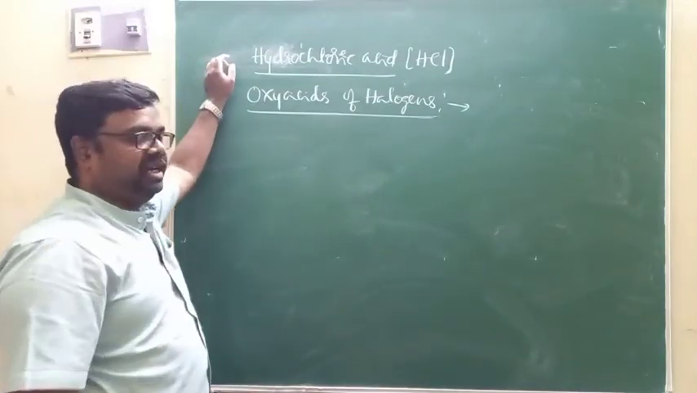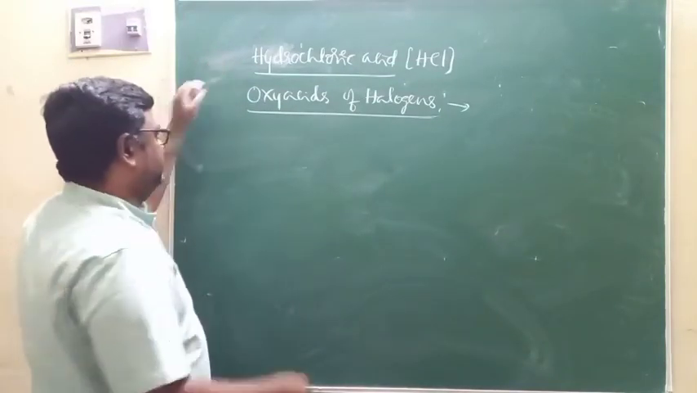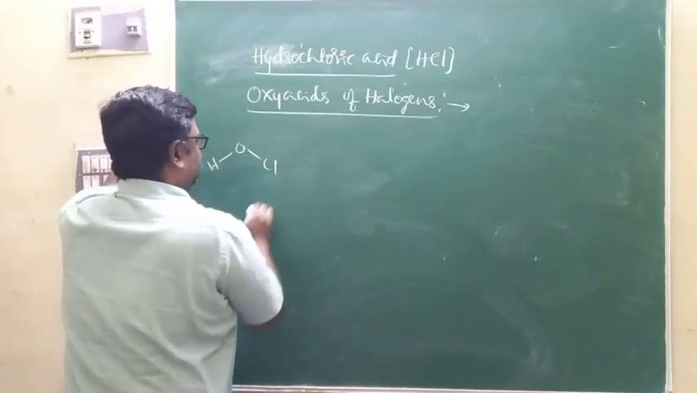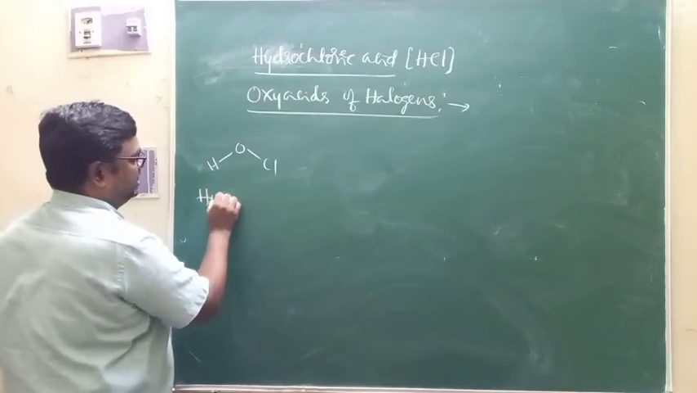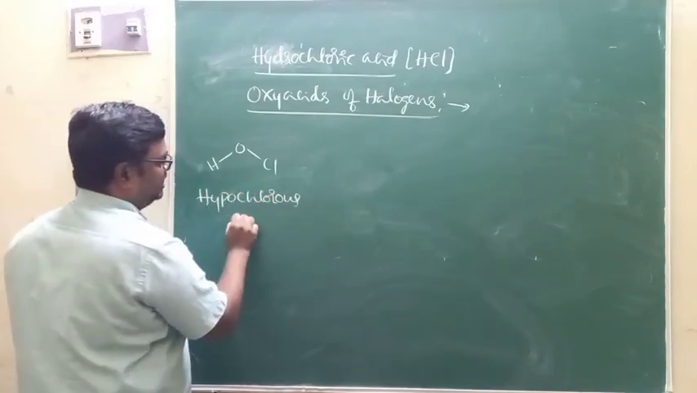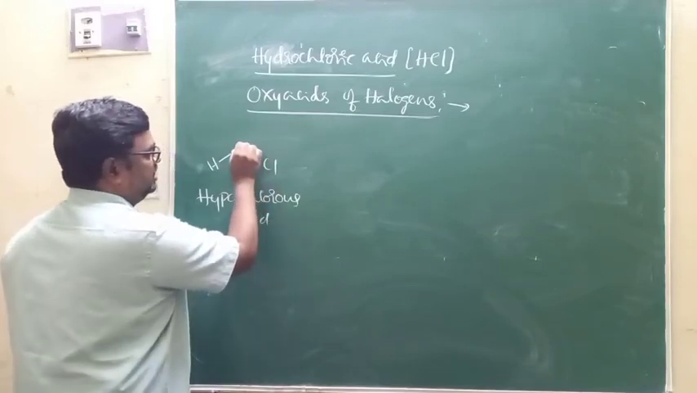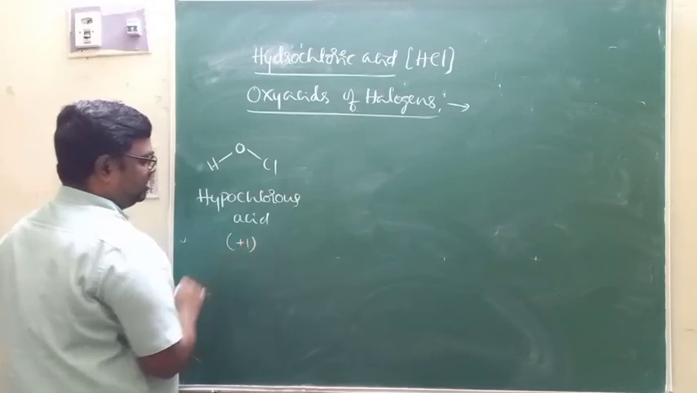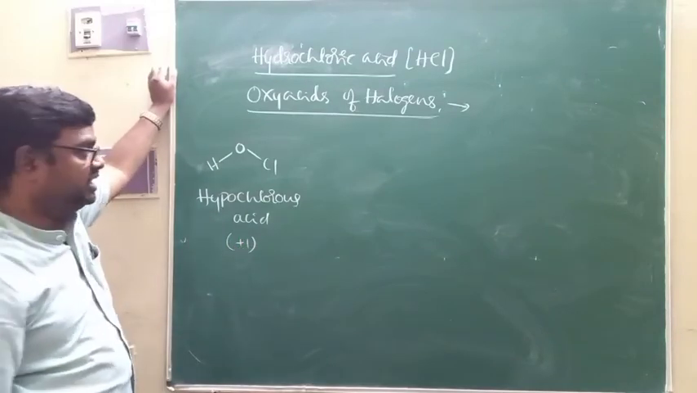And you are supposed to study the structure of each of these acids. Now look at this. First, this is what we call hypochlorous acid, HOCl. Here, the oxidation number of chlorine is +1, which you can calculate.